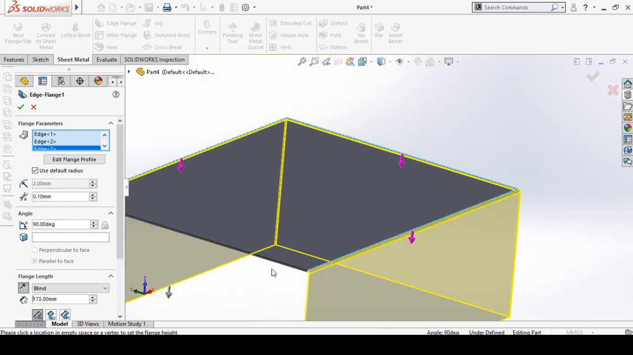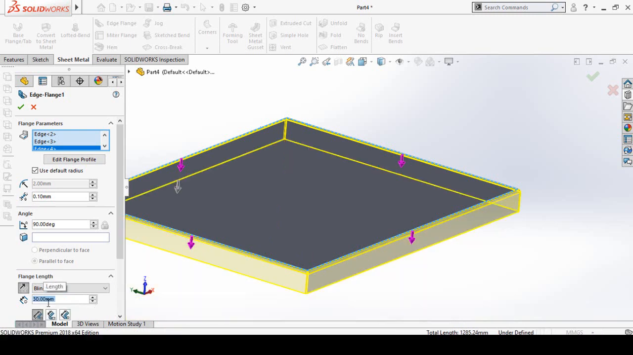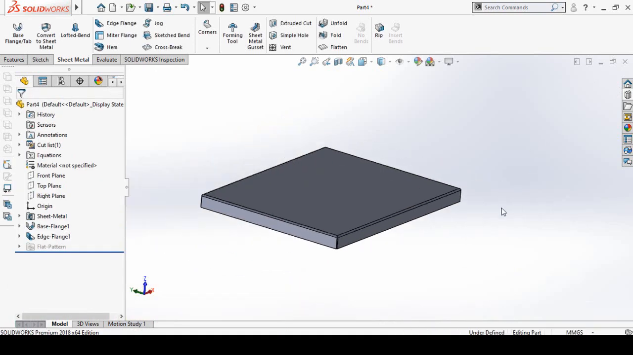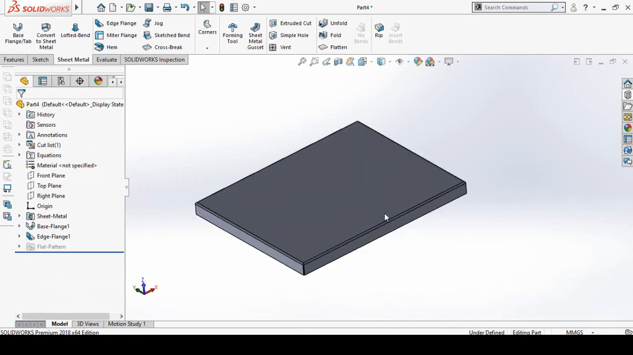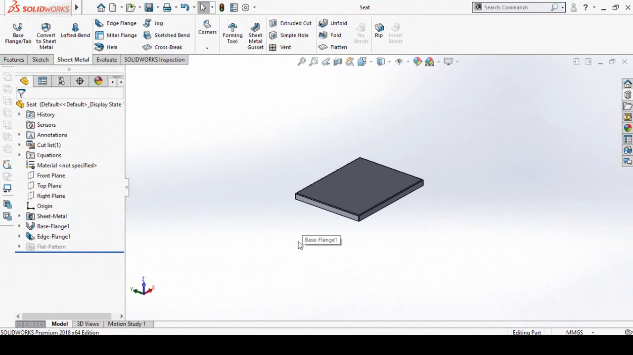Edge thickness, or flange thickness, is 30 millimeter, and then press OK button. Now save this part. Now the last step is that we have to make the legs.